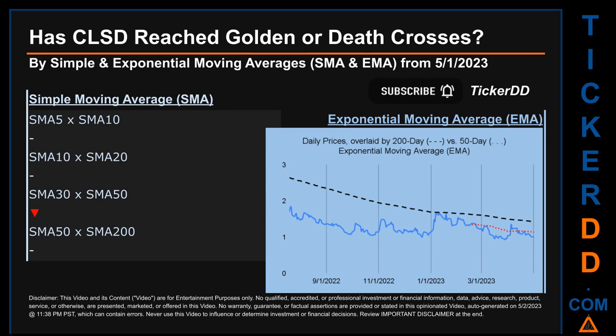Continuing with SMA, we looked across the 5 to 10, the 10 to 20, and the 30 to 50-day ranges to see if golden and death crosses had been reached. We found a death cross signal for the 30 to 50. We could find neither a golden cross nor a death cross signal for the 5 to 10, the 10 to 20, or the 50 to 200.